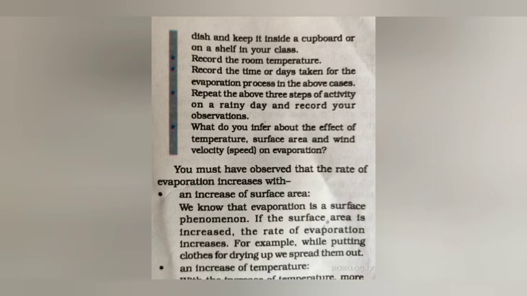From the above observation, we can conclude that when surface area increases, the evaporation also increases. As in the above activity, 5 ml of water kept in a china dish near the window will evaporate faster than in the test tube. The second thing we noticed is that when temperature increases, the evaporation also increases. As on a sunny day, your wet clothes dry faster than on other days.